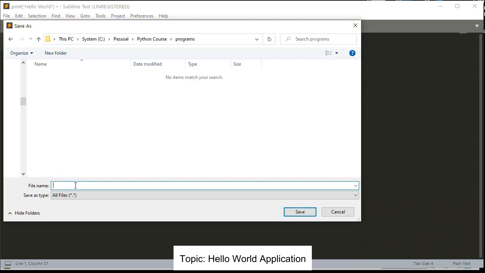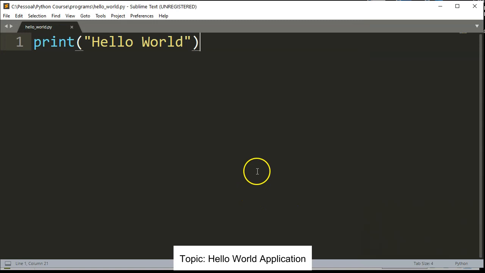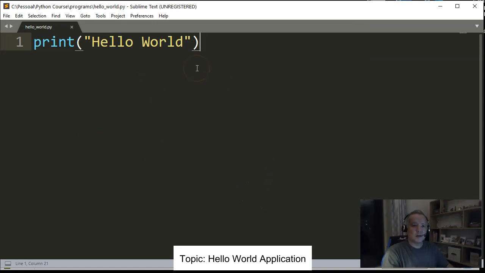I've selected one folder on my machine and I will give it the name hello_world.py. In the case of Python, the extension of the file needs to be py. So when you save with the py extension, like hello_world.py, Sublime Text will automatically identify it as Python code.